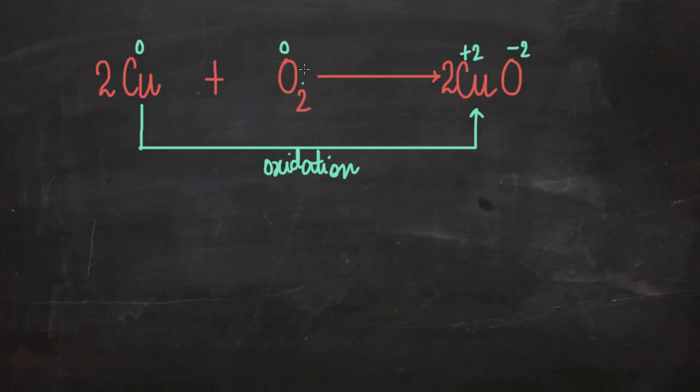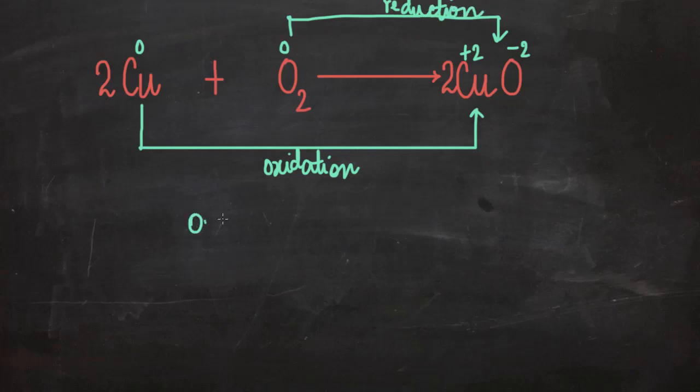So on oxygen, the oxidation number is decreasing. Therefore, oxygen is getting reduced. This is the process of reduction.